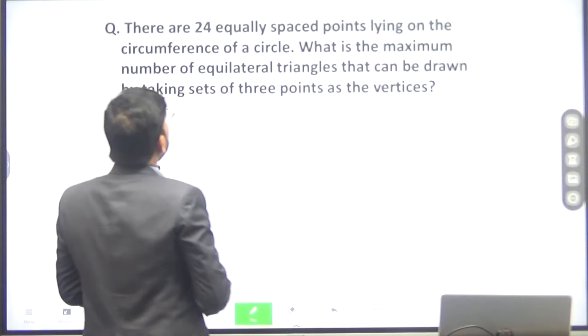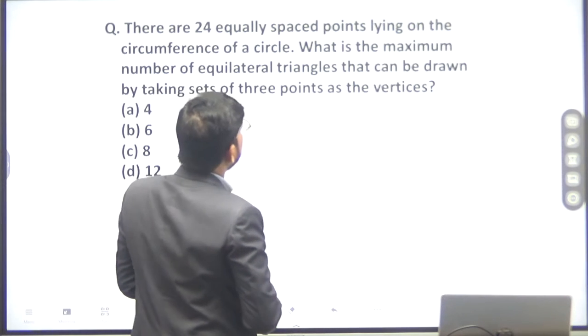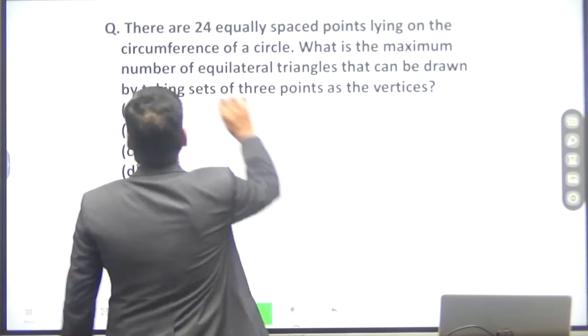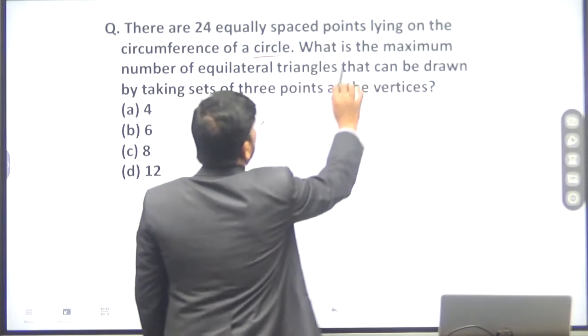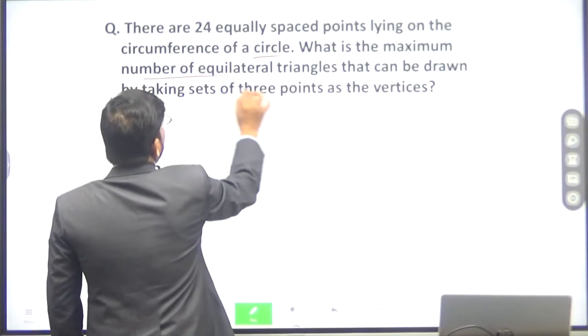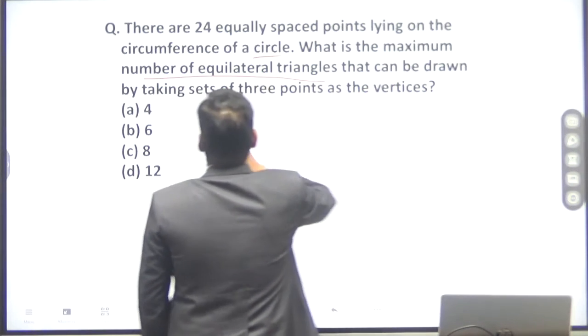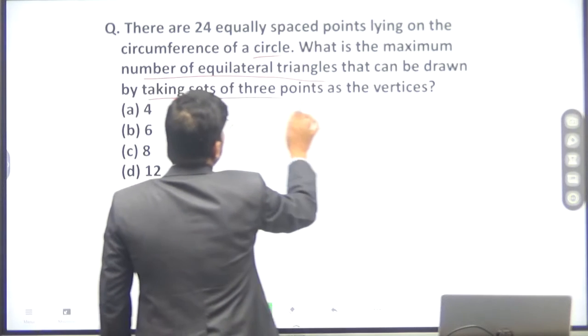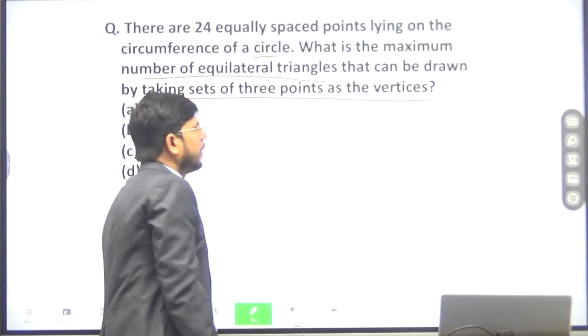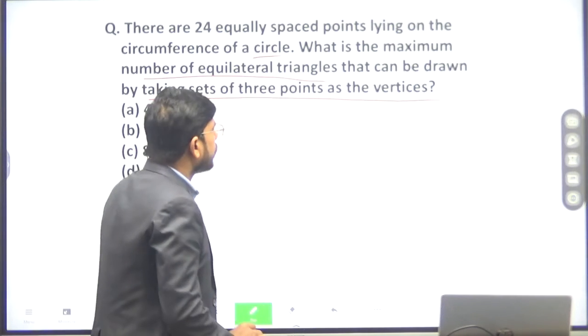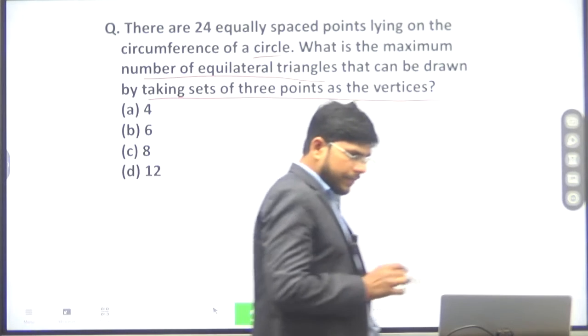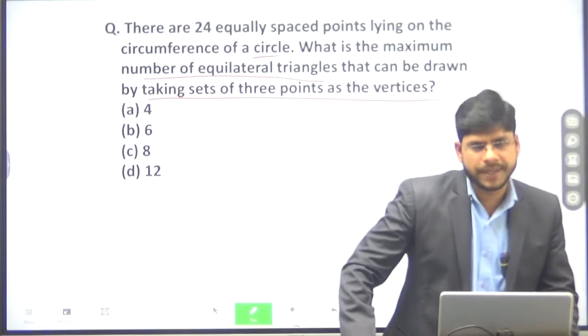Now there are 25 equally spaced points lying on the circumference of a circle. What is the maximum number of equilateral triangles that can be drawn by taking sets of 3 points as the vertices? Any triangle can be formed taking 3 points together.